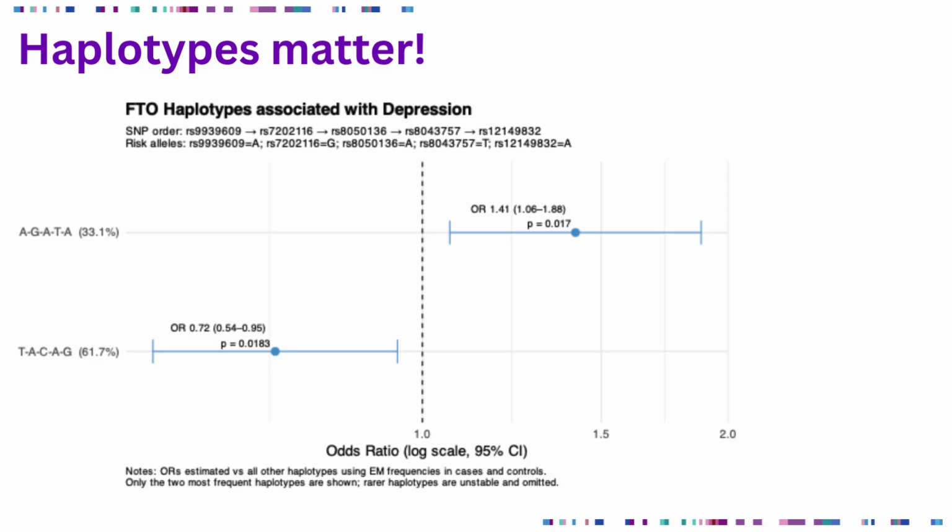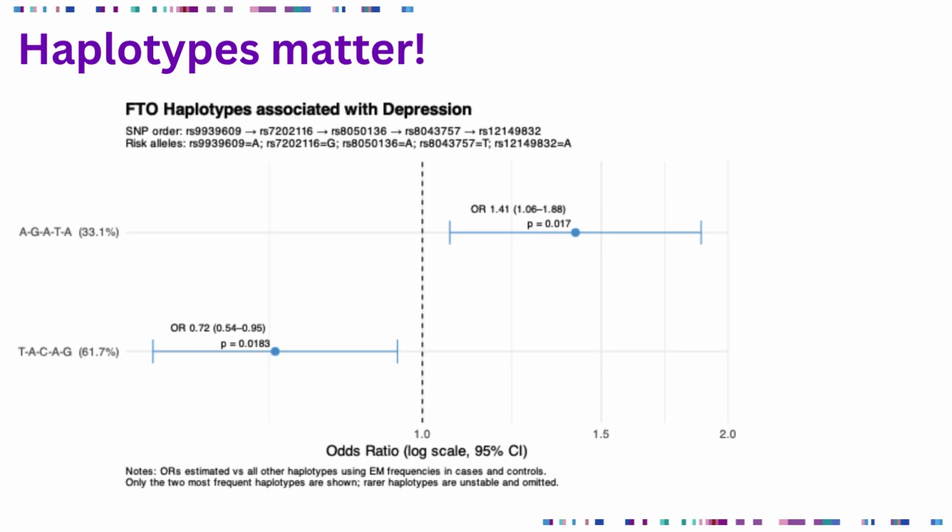And we found 2 common haplotypes. We'll call them packages. 2 common packages across 5 SNPs. And when we tested them, one package increased the odds of depression. That's to the right of the dashed line. And the other decreased it, which is to the left. This tells us that groups of variants can act together. And this is one reason why genetics can get tricky, because we saw that with individual SNPs we had increased odds. Here we see that certain ones in combination are increased odds.